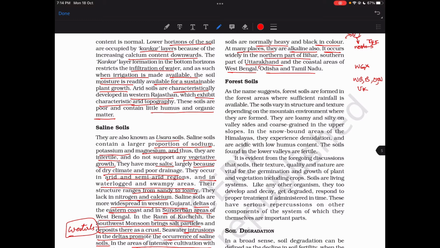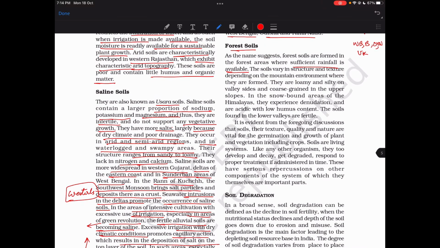Yeah, forest soil. The name says forest soils are found in forest areas, obviously. So northeastern areas, then Western Ghats maybe here somewhere. Soil varies in texture depending on the mountain environment where they are found. Loamy and silty in valley sides, coarse grained in upper slopes. In the snowbound areas of Himalayas, they experience denudation. Okay, I don't know what this is. I have to find it out.